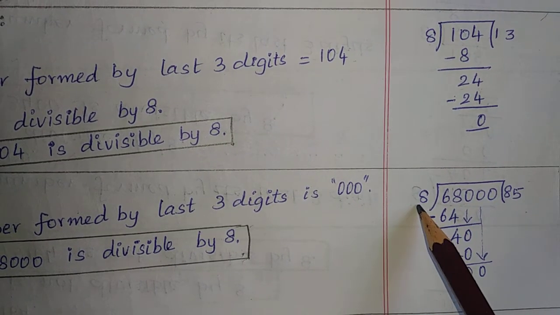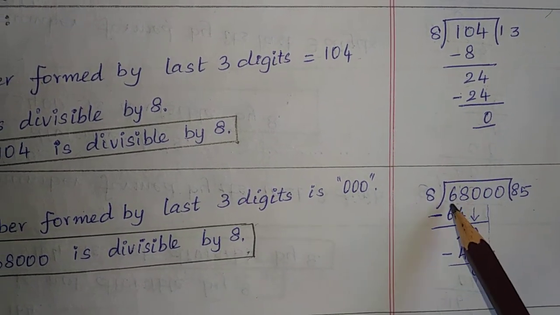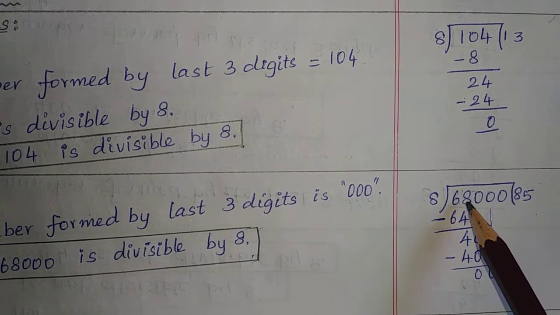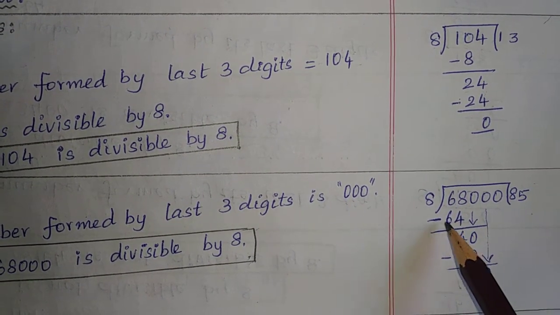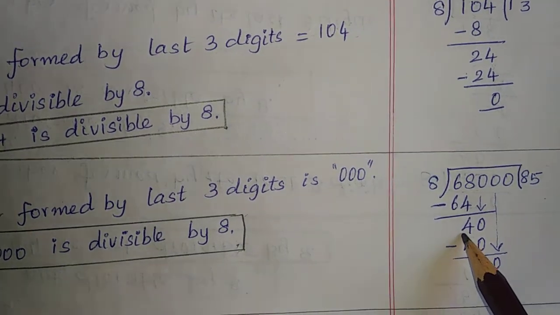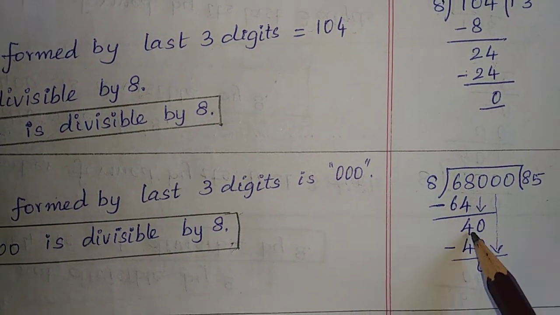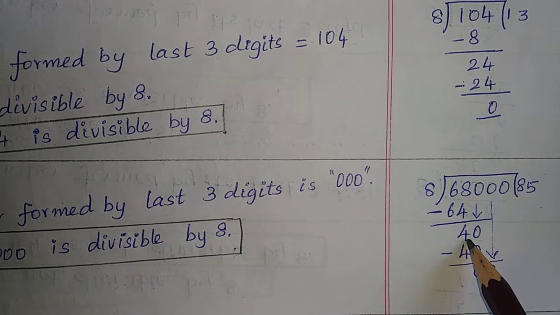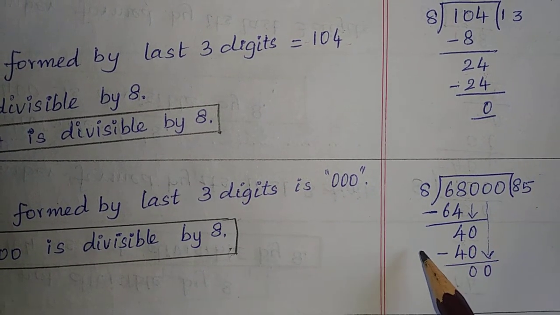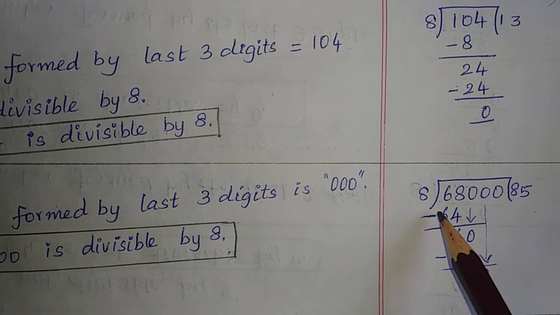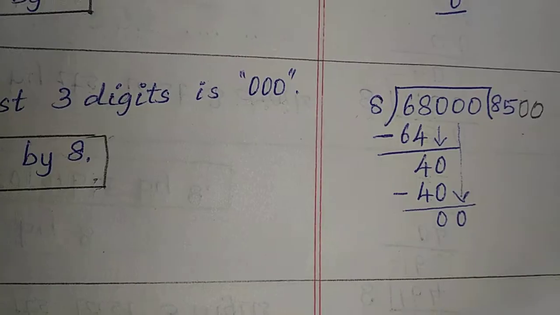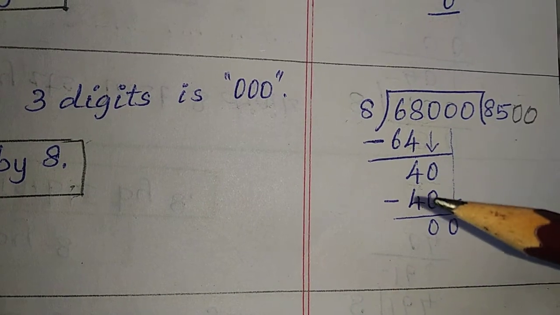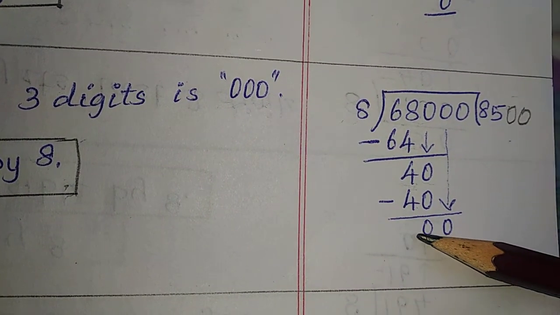68,000 divided by 8. 6 is not divisible by 8, so consider 2 digits, 68. 8 8s are 64. On subtraction, you get 4. 4 is not divisible by 8. Bring down a single 0. Now it is 40. 40 minus 40 is 0.